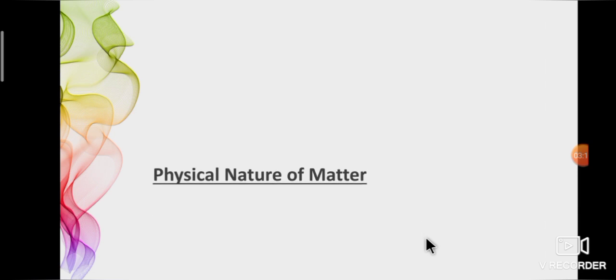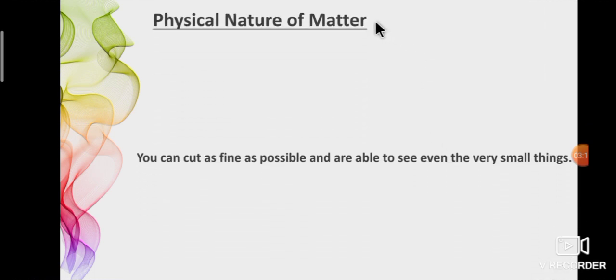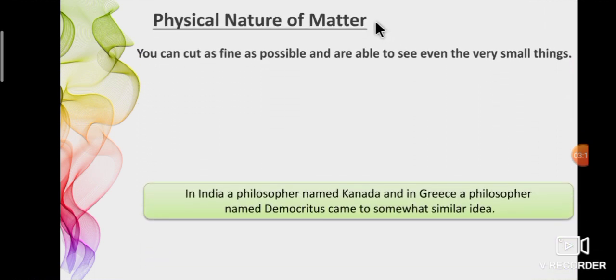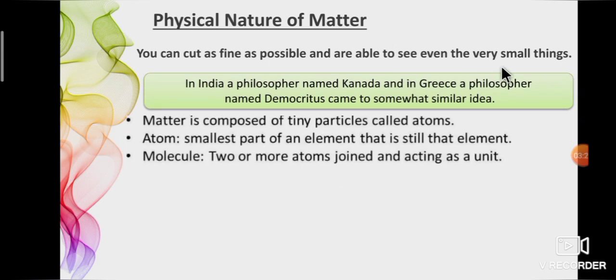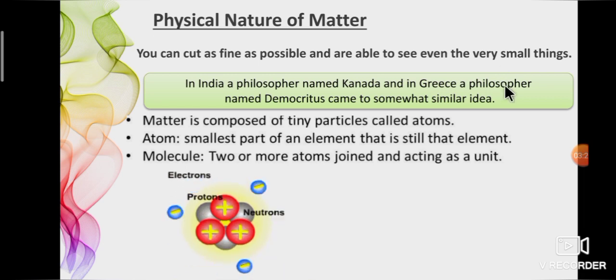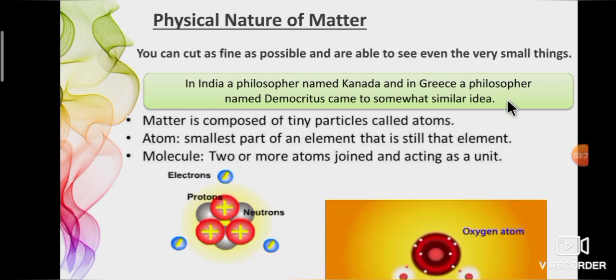Next, we are going to see the physical nature of matter. If you cut as fine as possible and are able to see even the very small things, ancient philosophers came to conclusions over such questions.